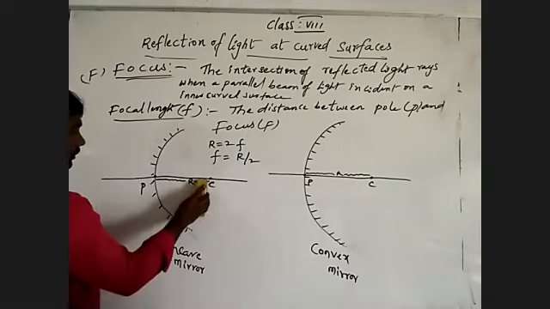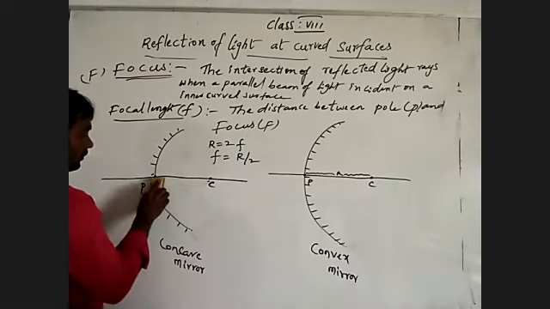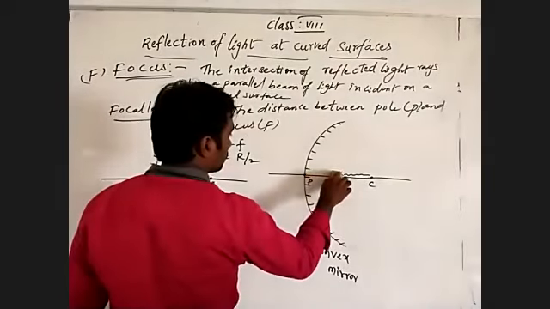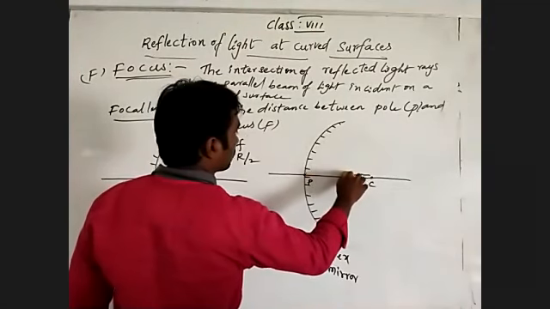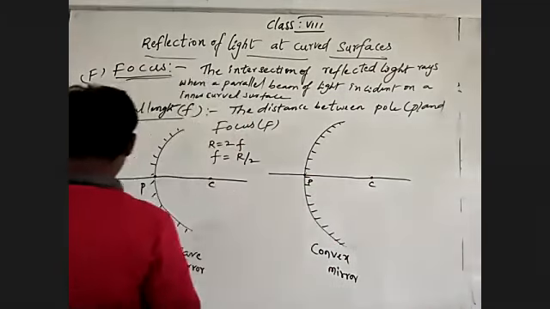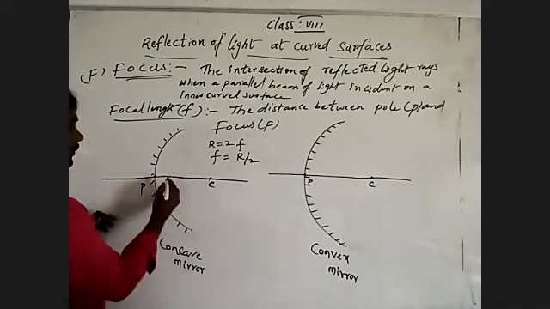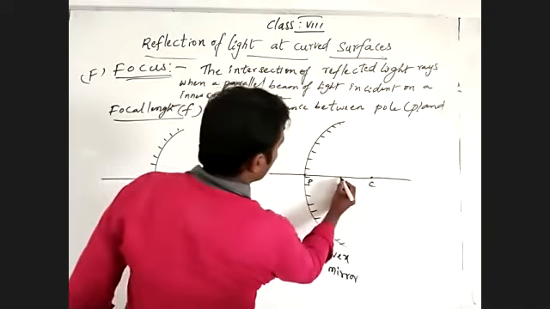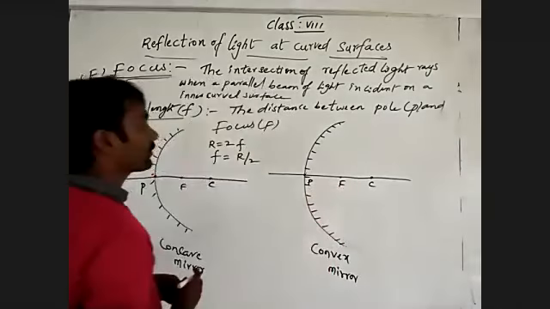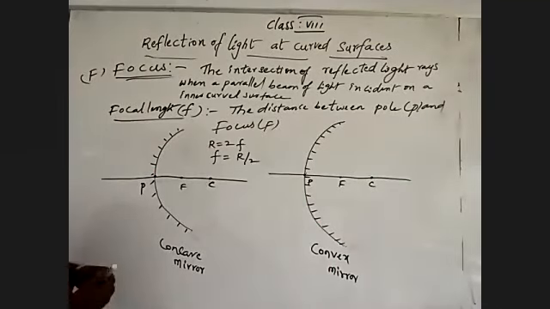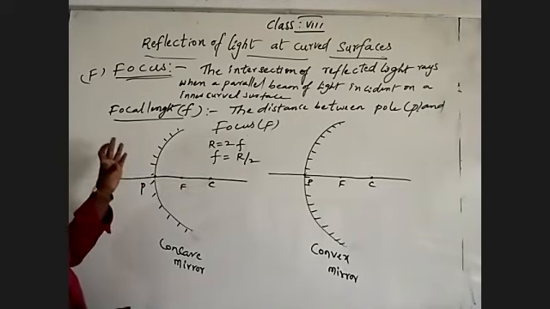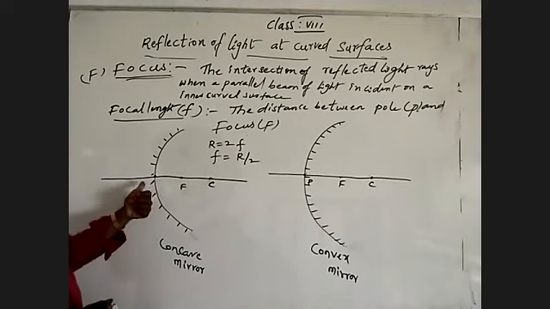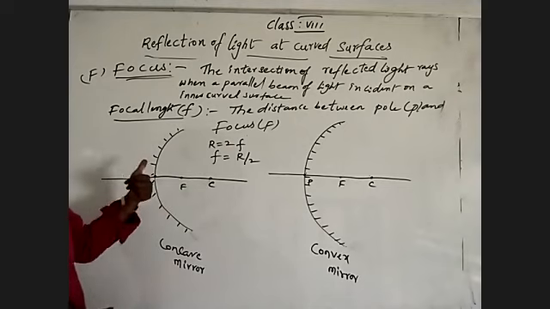Okay, then I'm going to wipe that. So this is the focus. When a parallel beam of light is incident on the inner curved surface, it gives reflection through the focus, and the distance between the pole and the focus is the focal length.